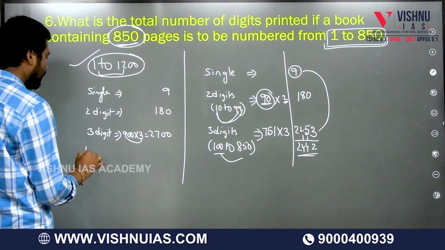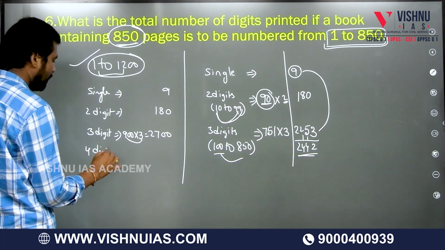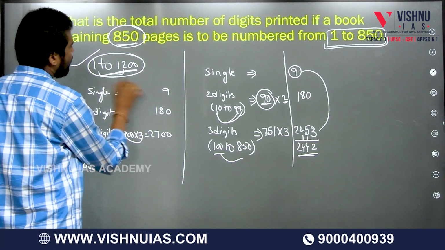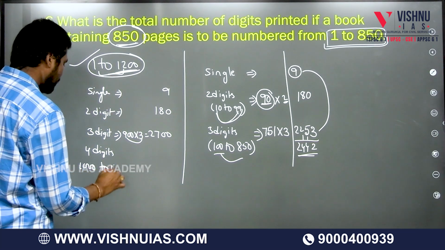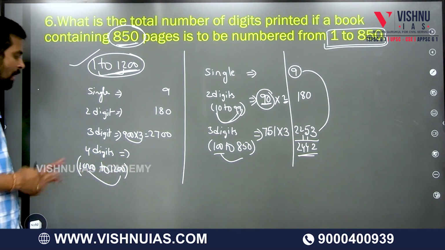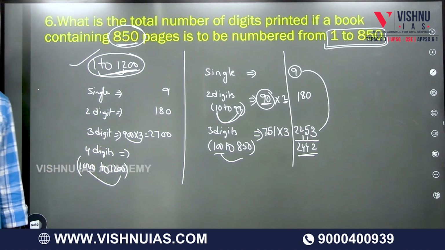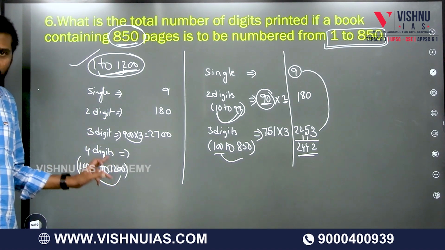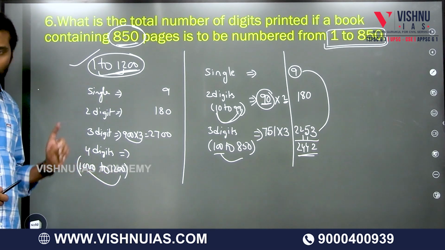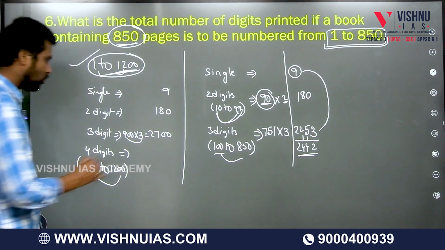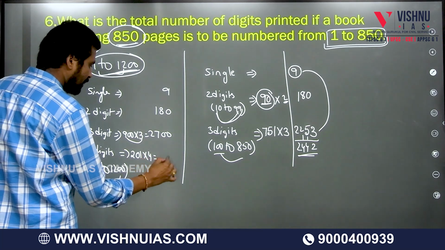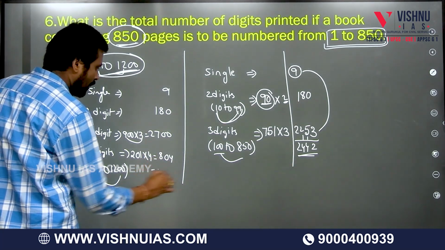So that is 2700. Now when we take the 4 digit numbers, 4 digit numbers are there from 1000 up to 1200. First of all, you take the total number of numbers from 1000 to 1200. How many numbers are there? 201, because it is larger number minus smaller number plus 1. 1200 minus 1000 is 200. 200 plus 1 is 201. So 201 into 4 is 804.